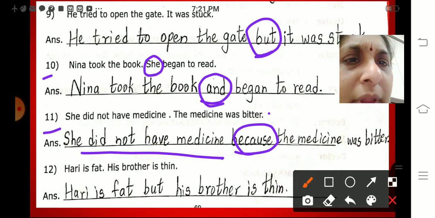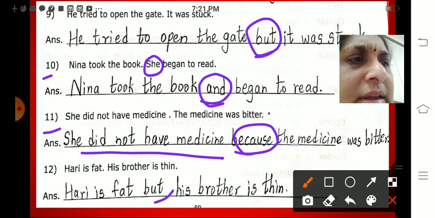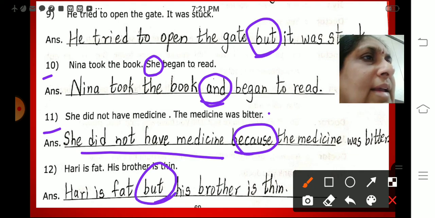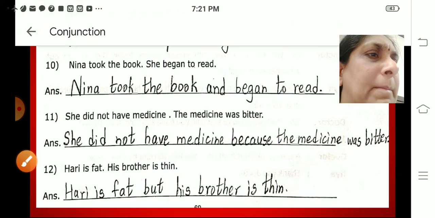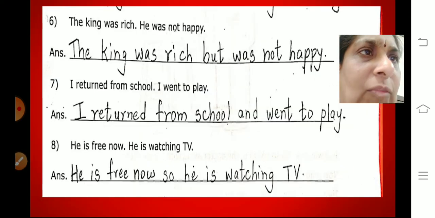Now, Hari is fat. His brother is thin. Hari is fat, but his brother is thin.